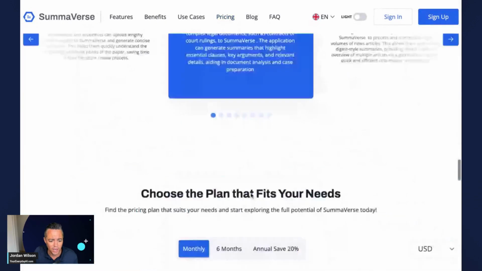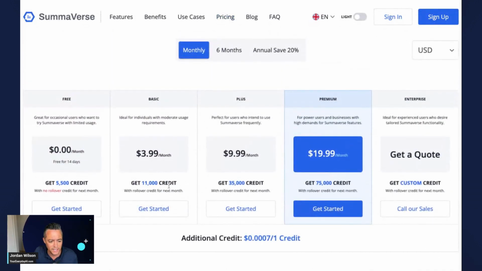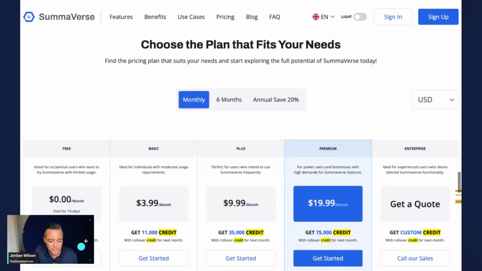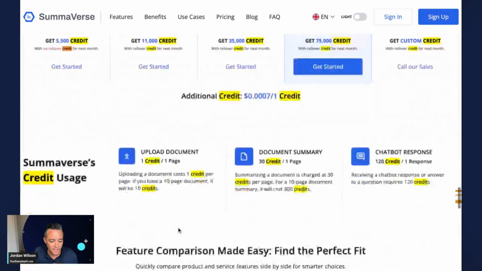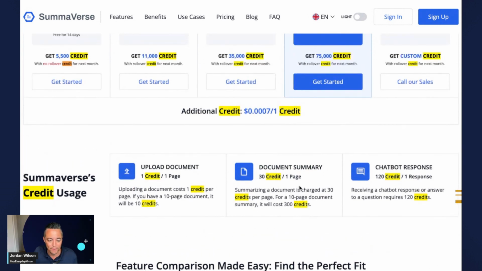One other thing I wanted to see is the pricing, the credit system here. It looks like it's actually a pretty decent free plan. You get 5,500 credits, but they do not roll over, whereas if you're on a monthly plan, it does roll over. I'm not immediately seeing what constitutes a credit. Okay, it looks like it's a little costly. It takes about 30 credits to summarize one page, so on the free plan, that's about 150 pages, something like that.